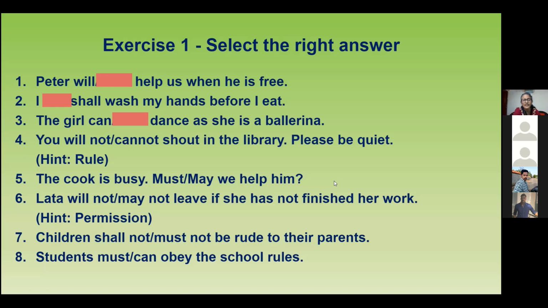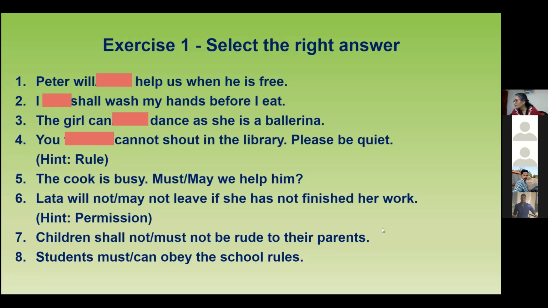Read the sentence. You cannot shout in the library. Please be quiet. So you cannot make noise. Please be good. Why can you not make noise in the library? Because everyone wants to read, right? So you shouldn't be making noise or talking loudly in the library.